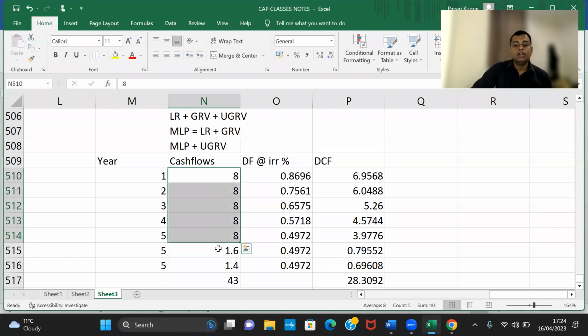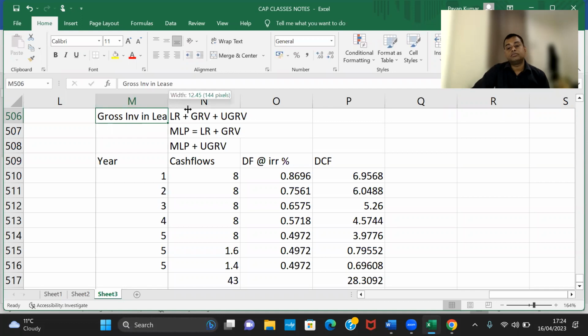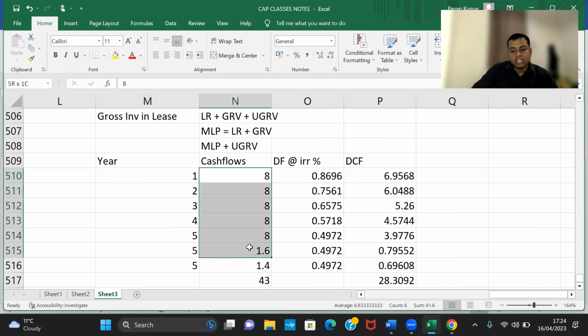This is component 1. This is component 2. This is component 3. All these three put together is called gross investment in lease. So what is gross investment in lease? If you read 2 pages of theory, you'll understand. Gross investment in lease is the sum of lease rents plus guaranteed residual value plus unguaranteed residual value. Everything is cash flow for the lessor. So you are putting cash flows here. This is called gross investment in lease.